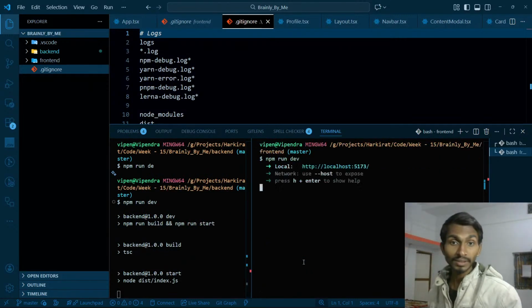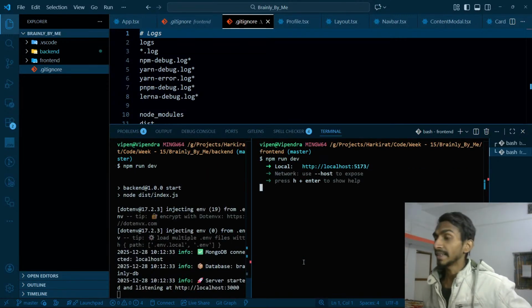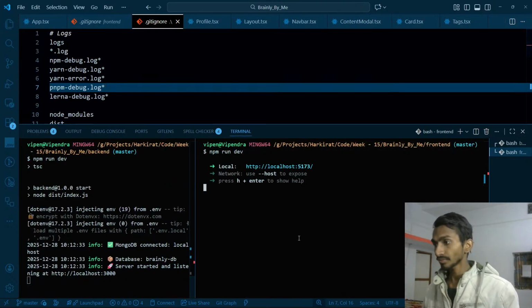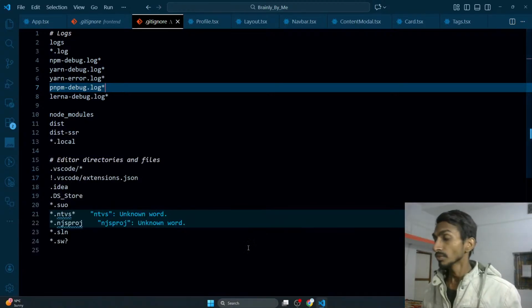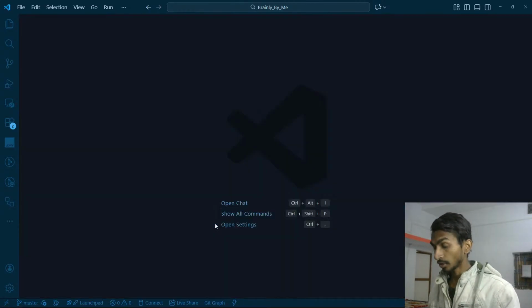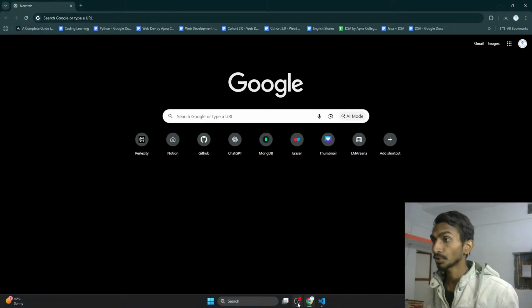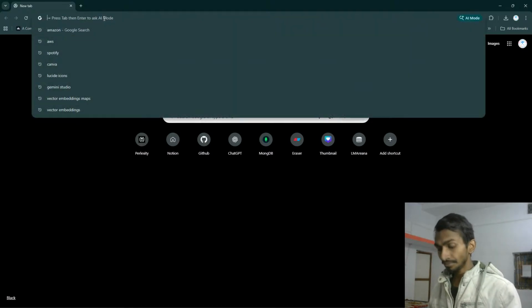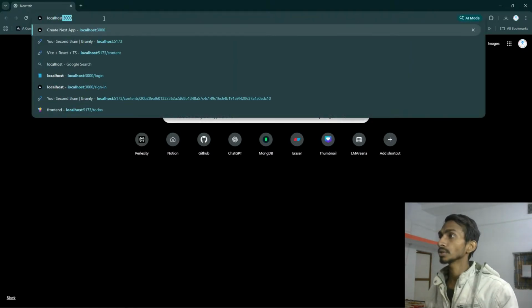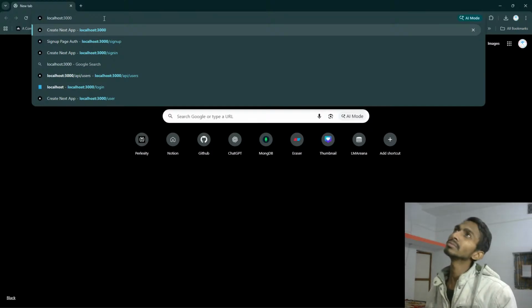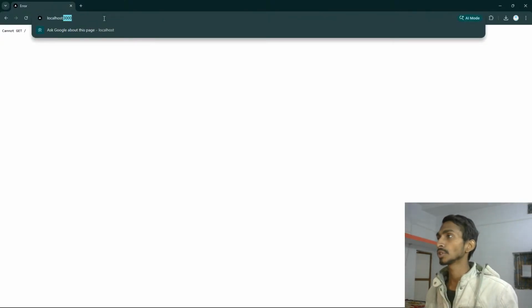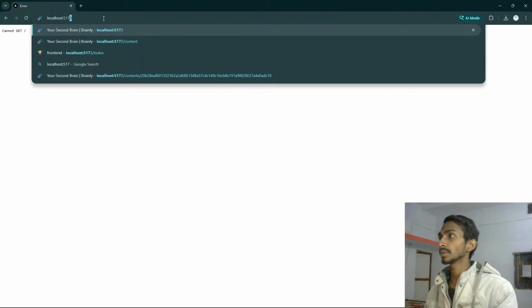What is the next thing? The next thing is pretty simple, that is testing it out. Let's check whether we are getting the same result as expected or not, and then I'll be working on the remaining features today. Localhost 3000. Not really, I'm using React over here, so that's gonna be 5173.